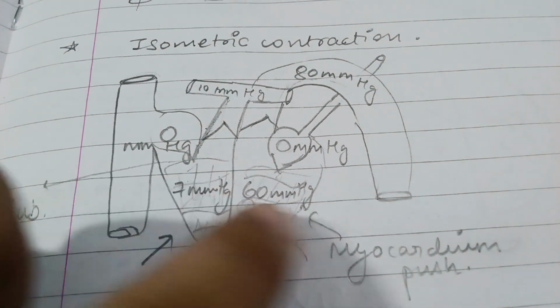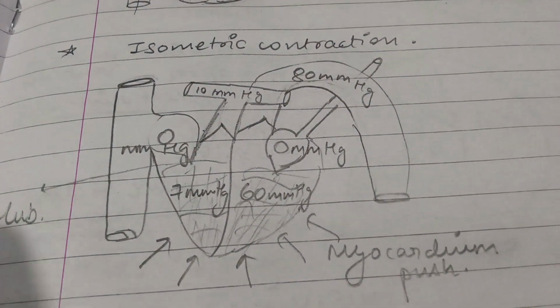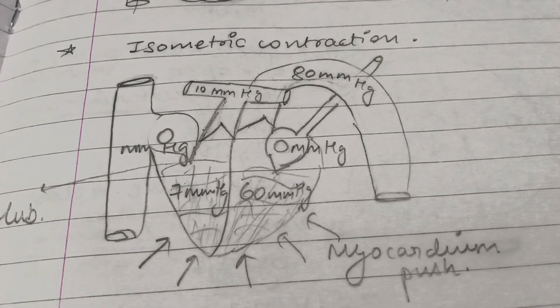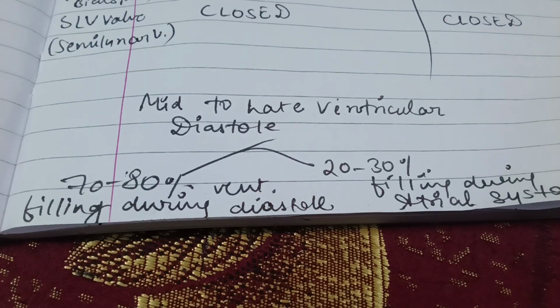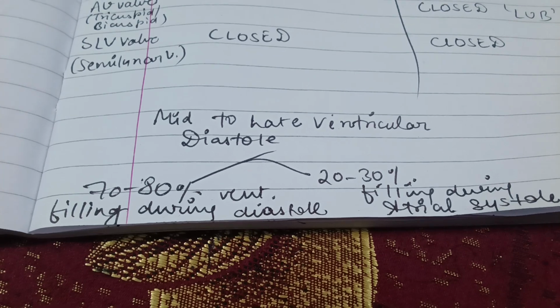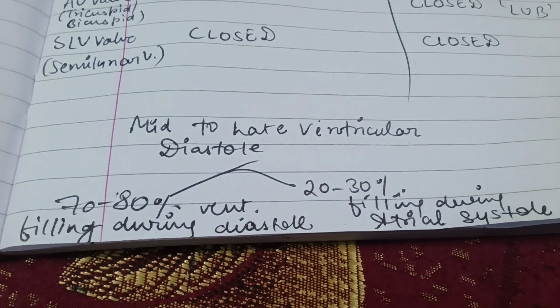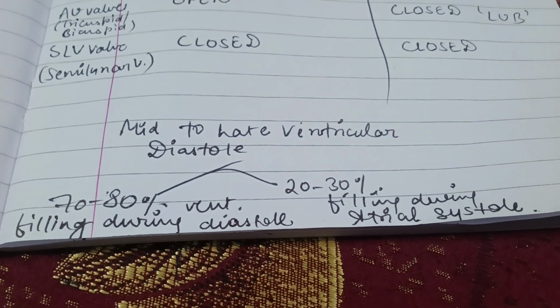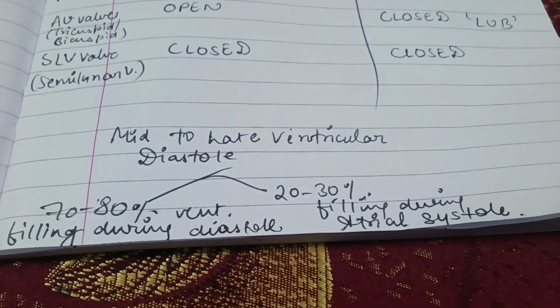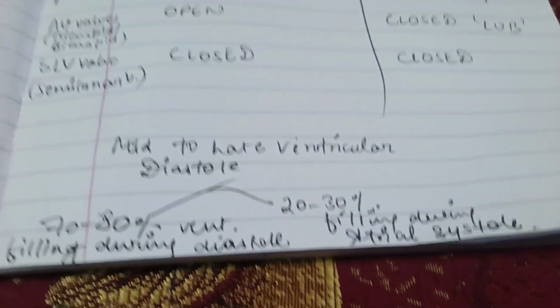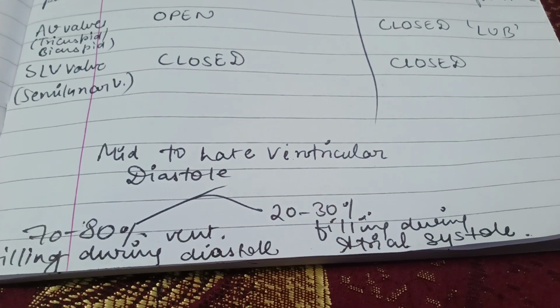This is compact form, and since it is compact, we can say that it's isometric contraction. One more thing I want you to note: during the first step, mid to late ventricular diastole, 70 to 80% of filling happens due to ventricular diastole, and 20 to 30% filling of blood happens during atrial systole.